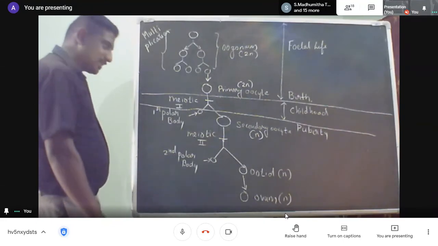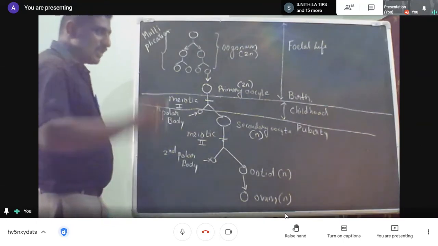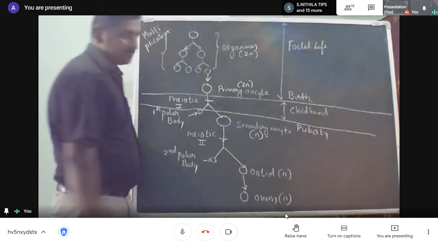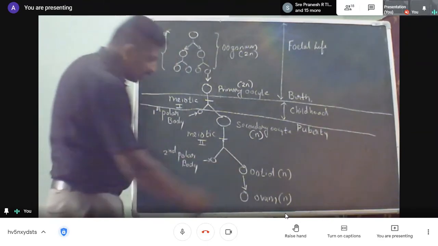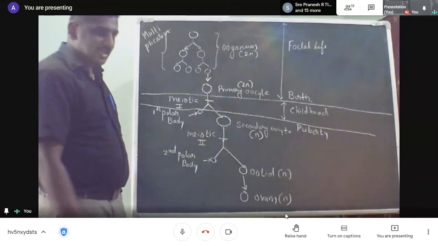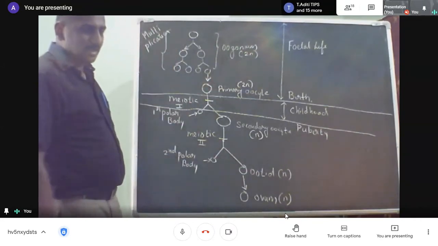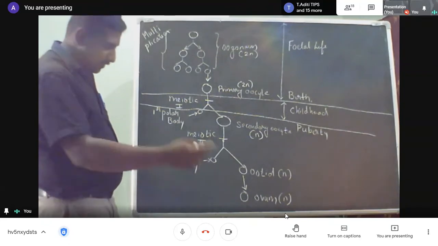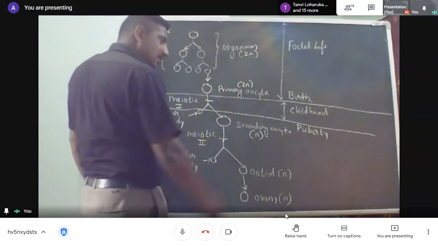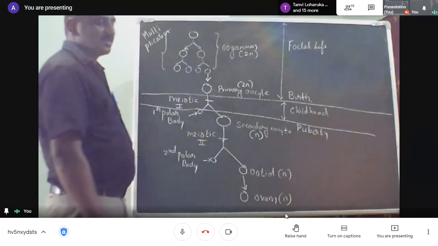Secondary oocyte. But check your NCERT, they have given ovum. Check your Modern ABC of Biology, they have given it as ootid. Check Pradeep Biology, they have given ootid. I just went through some other books, by some authors, and in that they have given a secondary oocyte. So what is actually correct, sir?